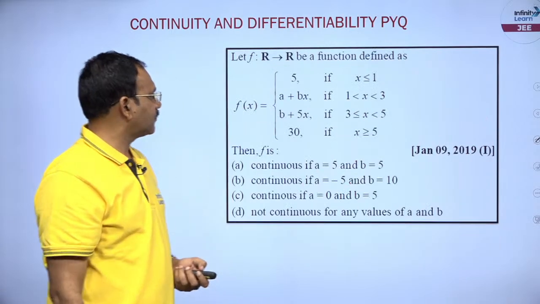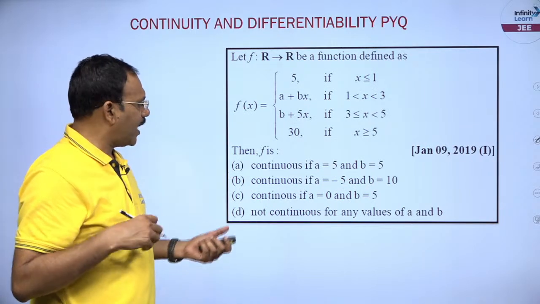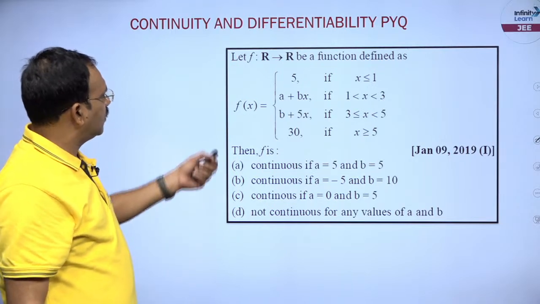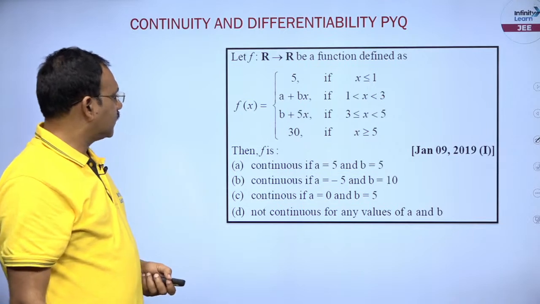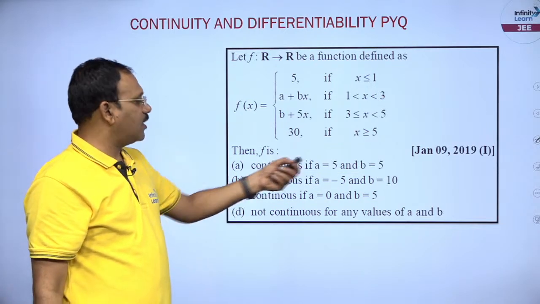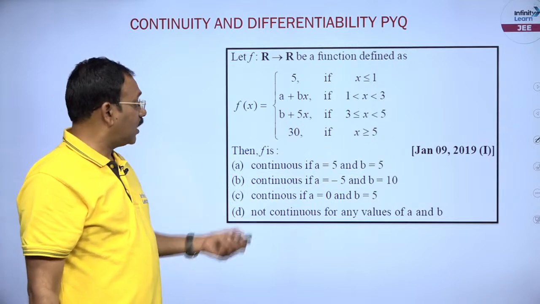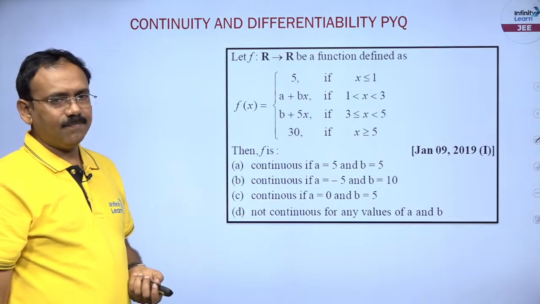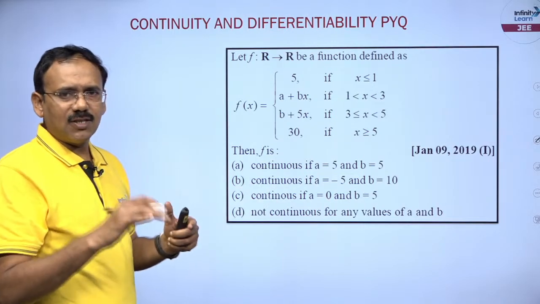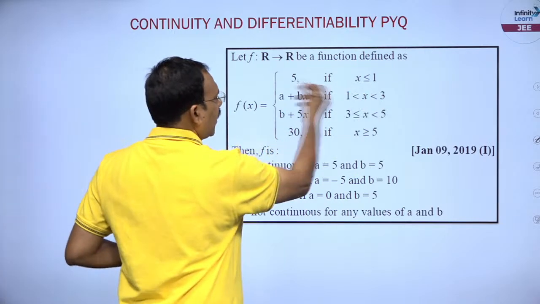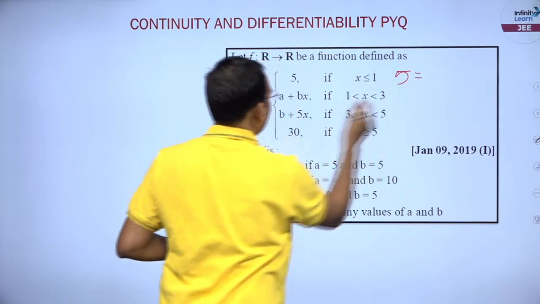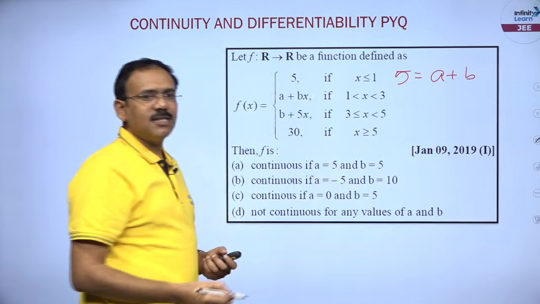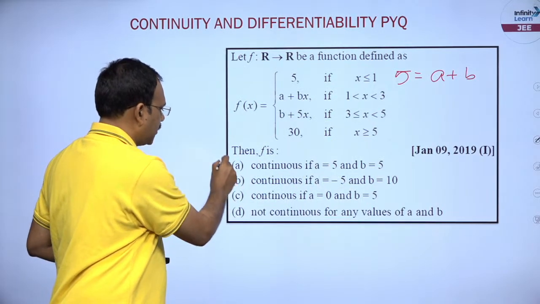Next, dear students, I have picked the same kind of questions here, I can say one pattern. This is a piecewise function given, and he is checking: continuous if A is equal to 5, B is equal to 5; continuous if A is minus 5, B is equal to 10; like that different combinations are given. Fine, let us check the possibility for continuity. At 1, the left hand limit is 5, what is the right hand limit? A plus B. If the function is continuous, A plus B must be 5. So, option A is gone.